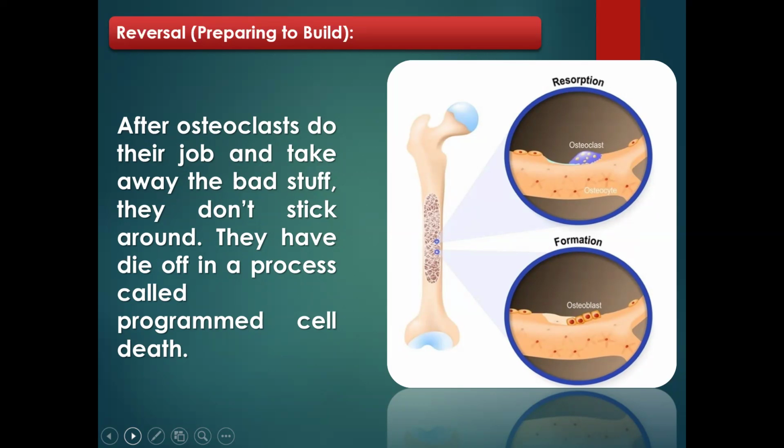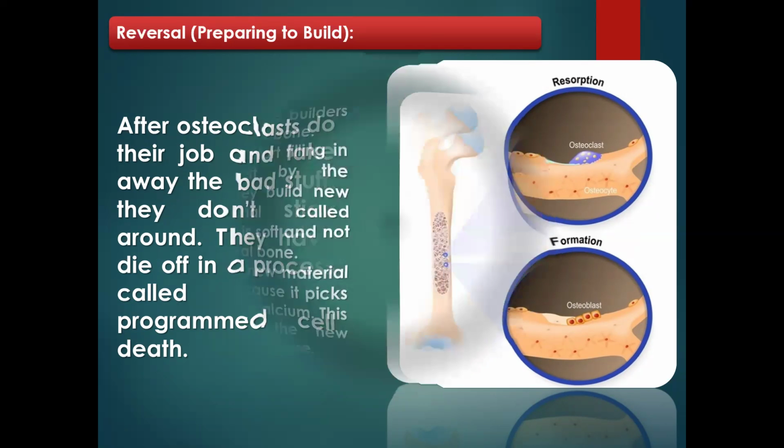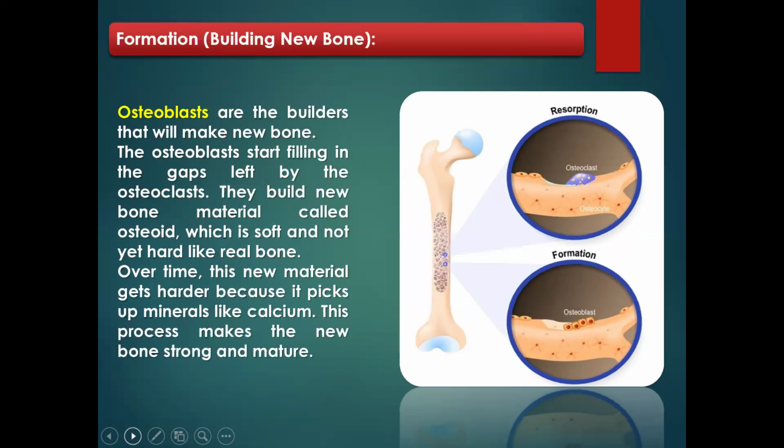They die after they are done removing the old and bad bone for 10 days. Then that leads to the next stage, known as the formation stage, or building new bone. At this point, the osteoblasts, who are the actual bone builders, are attracted. They begin to make new bone in that area that has been cleared of dead and damaged bone cells.